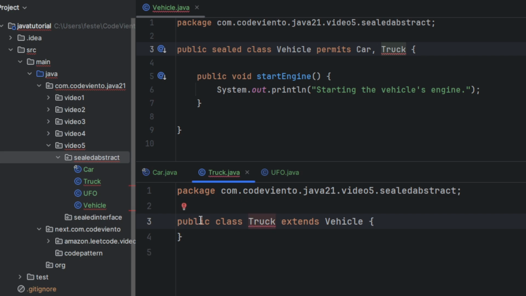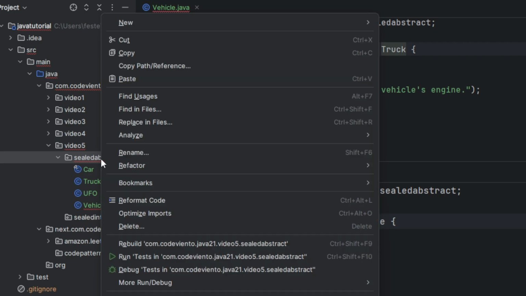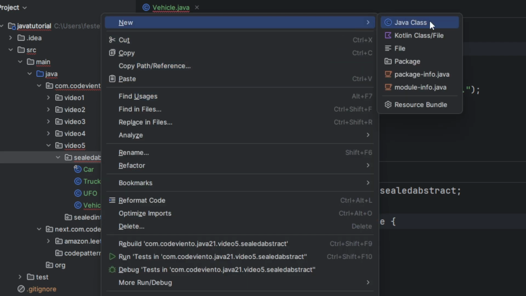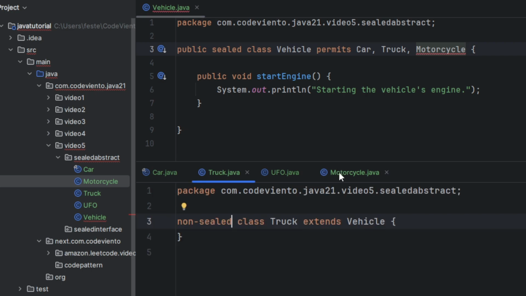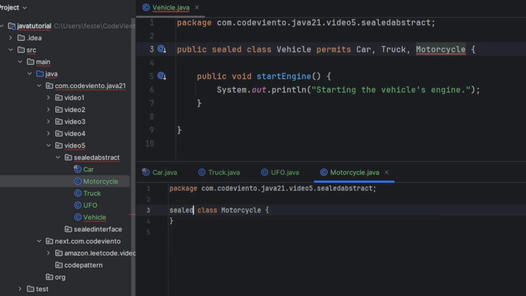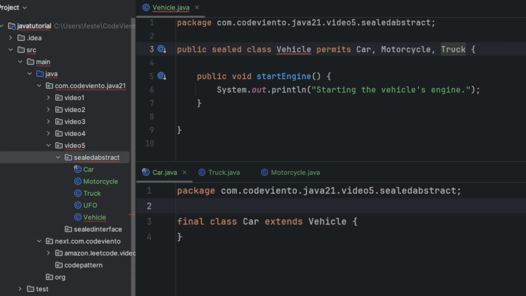Truck to non-sealed, and let's define another class like motorcycle and add the vehicle to motorcycle. So let's define motorcycle, do we use non-sealed? Yes, sealed also. Let's check the keywords together.